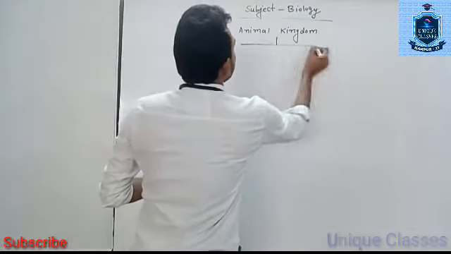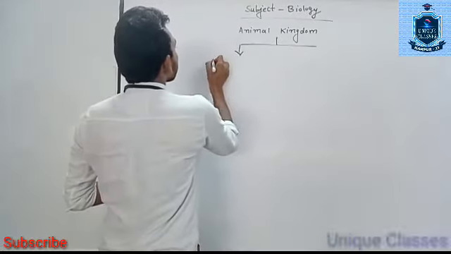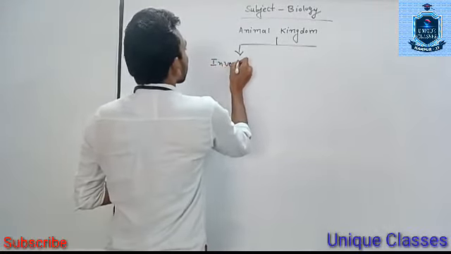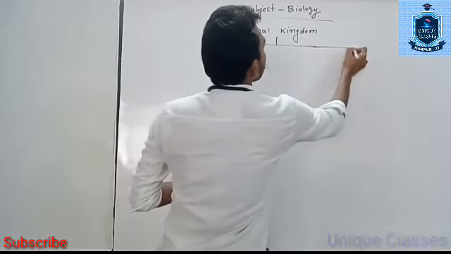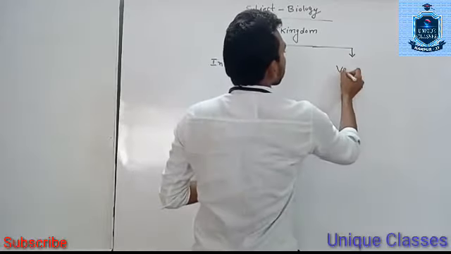It is classified into two groups: invertebrates and vertebrates.